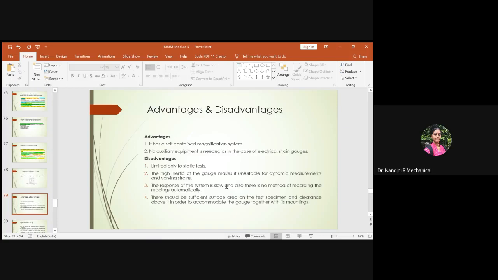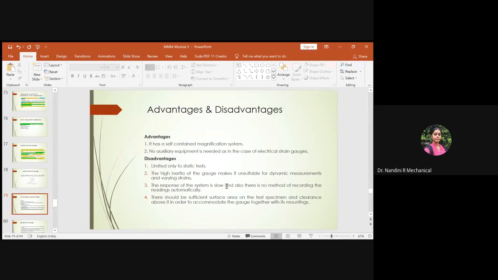So we have three categories of the output. Out of these three, this mechanical strain gauge is only feasible to see the reading directly using a dial indicator. It cannot be recorded and sensed automatically what the output is. So this is one of the disadvantages.